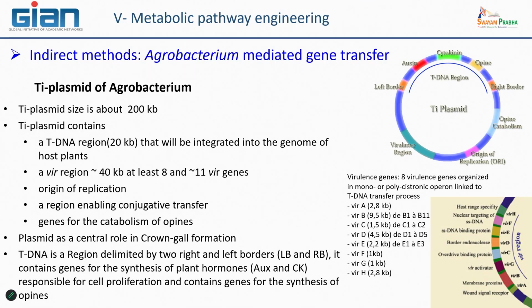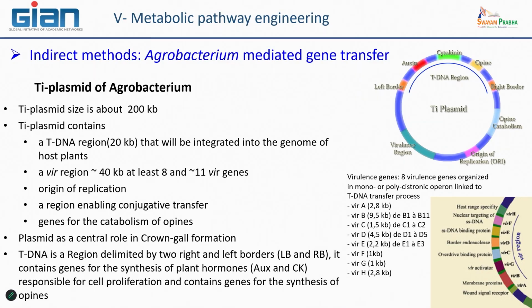You have this part, the tDNA, which also always has exactly the same size, between 20 and 23 kilobase. In this tDNA you can find lots of specific regions, and we will give details after. But outside this tDNA there is also a very important type of gene.